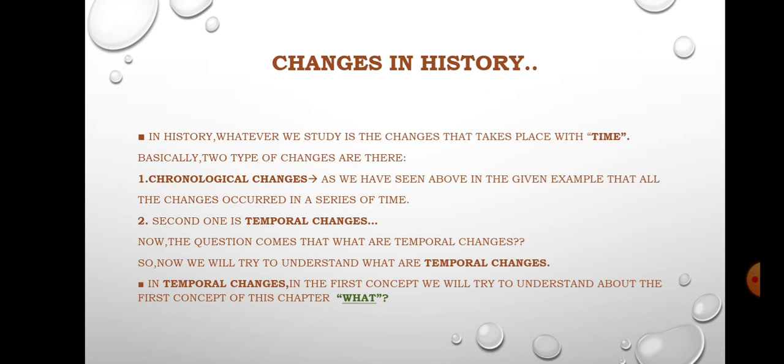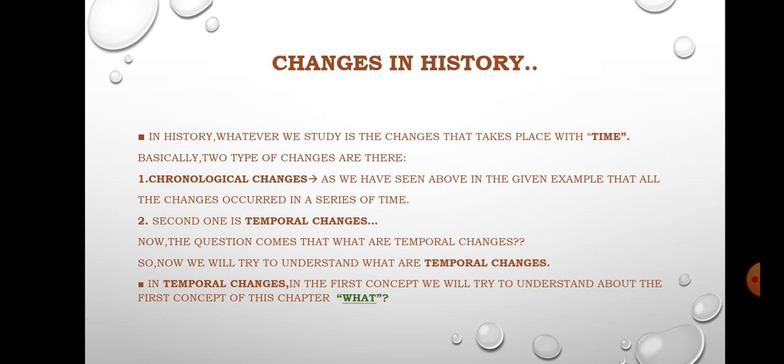Chronological order, two changes are there: chronological changes and temporal changes, on the basis of time. These changes come in history. What are chronological changes? The example that I had given on day 1, the bullock carts to aeroplane, the first example. In that example only we can see the chronological change. There is a sequence of change in an arranged manner or in a series. All the things are happening.